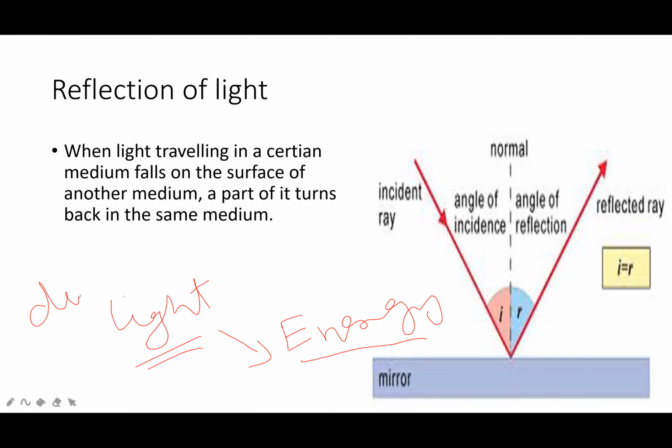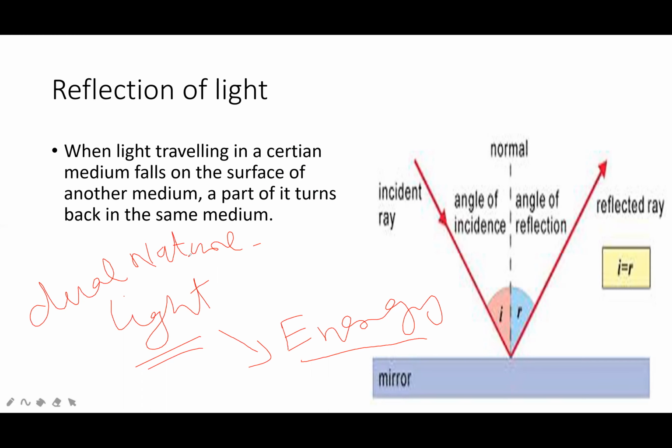Light has dual nature: wave nature and particle nature. Sometimes it behaves like a wave and sometimes it behaves like a particle. So light is electromagnetic in nature. Light is a form of energy and has dual nature.